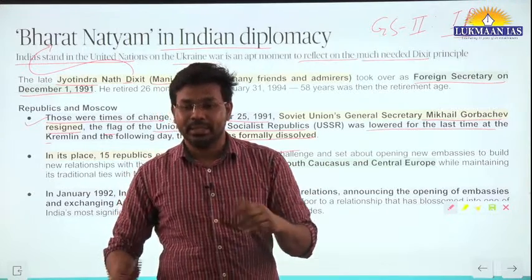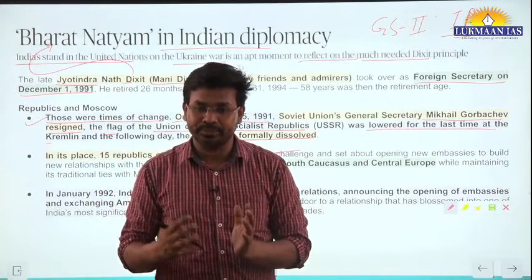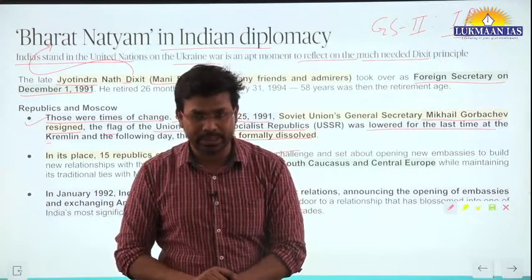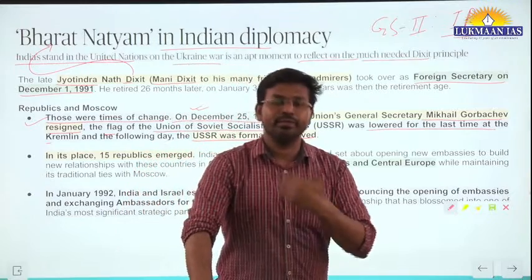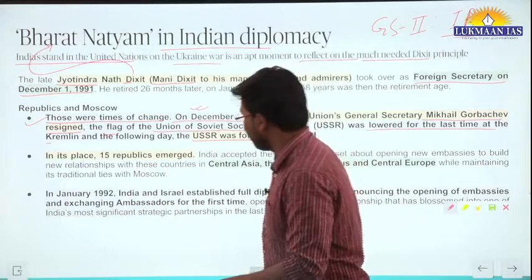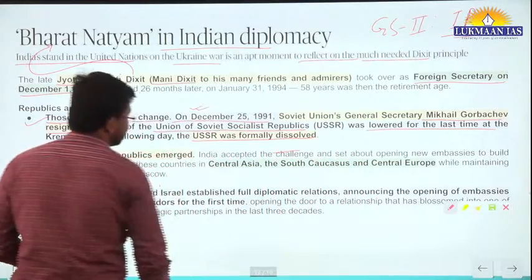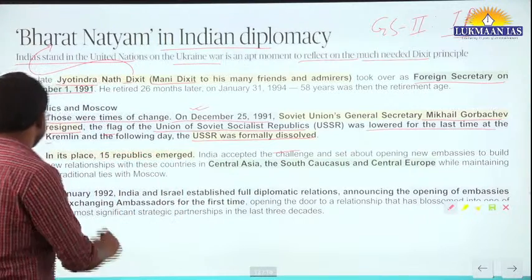Apart from this, a few small areas or states can come together and form a new state. So there are different instances of how states can be formed. This is one practical example of how different states were formed.